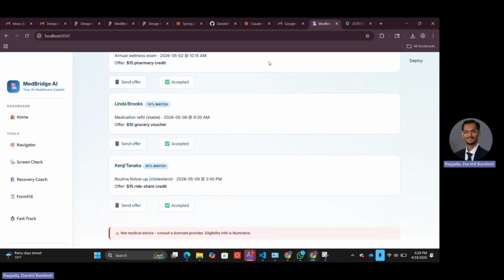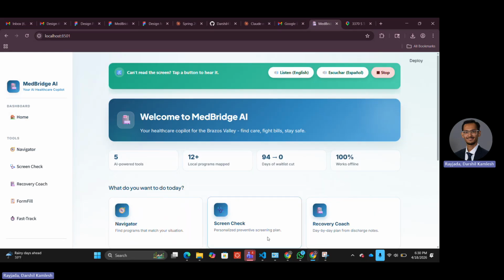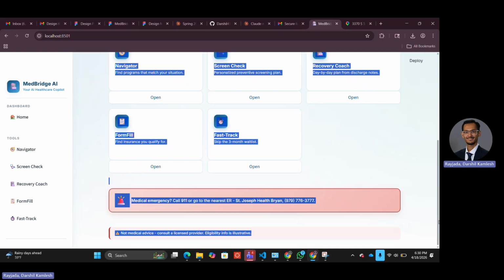So all in all, I want to summarize the solution that we have built here. Essentially, it suggests that Maria did not need a new hospital. All she needed was a new insurance plan. She needed someone to tell her what she already qualified for and give her the required resources, the phone number, and the different programs to call and to contact. So that's what MedBridge AI does. It's a real AI. It solves real problems for real people. Because navigating healthcare shouldn't require a healthcare degree. Thank you.